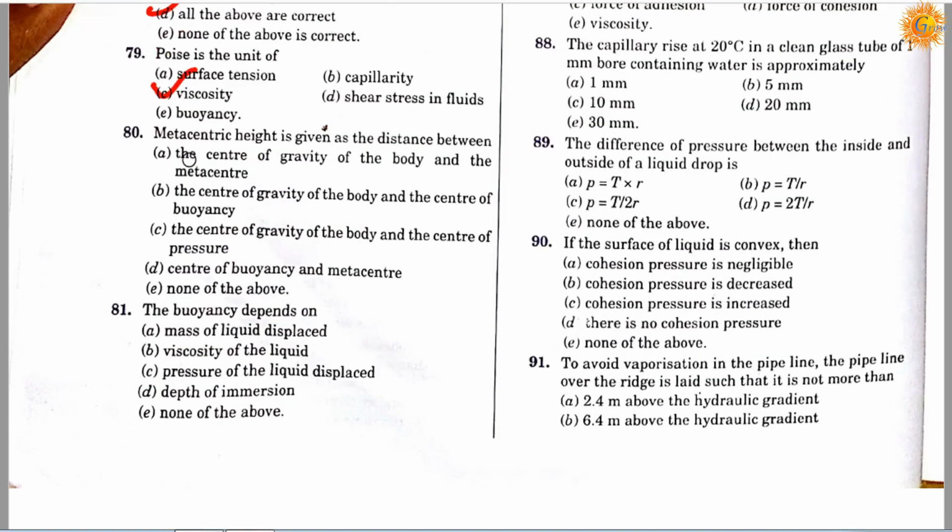Question number 80. Metacentric height is given as the distance between option A, the center of gravity of the body and the metacenter; option B, the center of gravity of the body and the center of buoyancy; option C, the center of gravity of the body and the center of pressure; option D, center of buoyancy and the metacenter; option E, none of the above. So correct answer is A, the metacentric height is the distance between the center of gravity of the body and the metacenter.